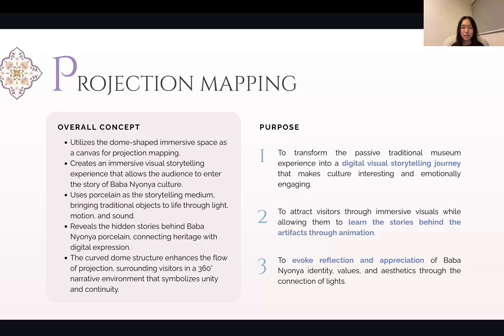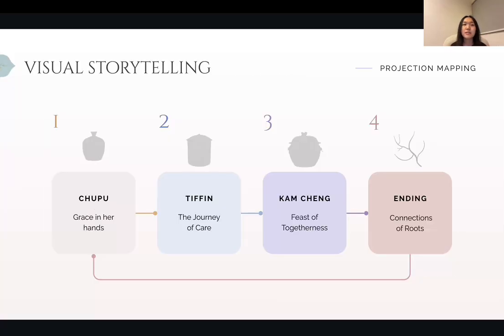So it's not like it's just beautiful in visual, but for every one of the artifacts there is a very meaningful story behind it. So basically this is the goal of the projection mapping. Yeah, so this is the sequence of the visual storytelling: Chubu, Tiffin, Kamcheng, and the ending, which is the connection of roots.